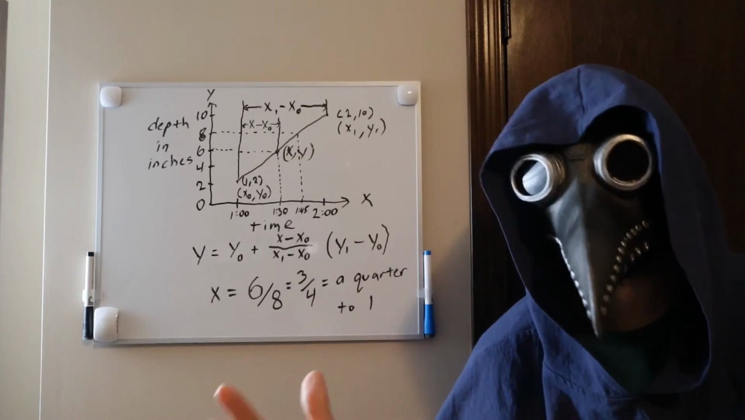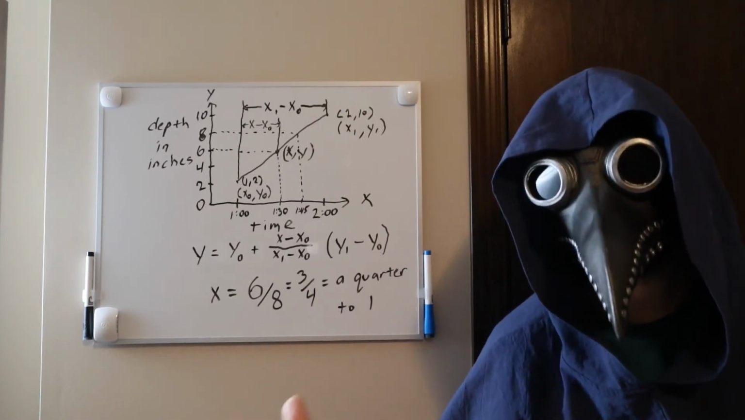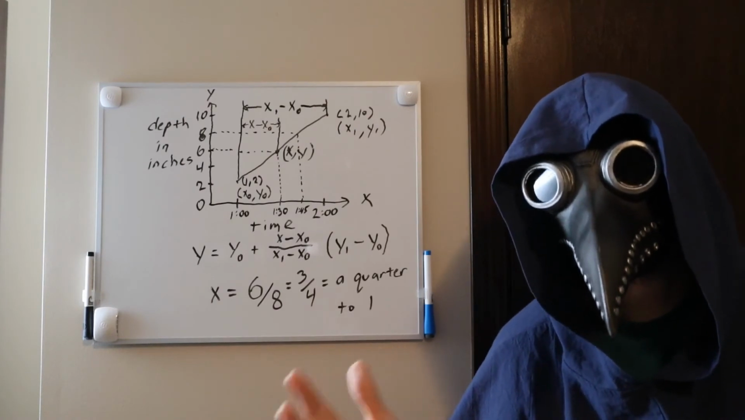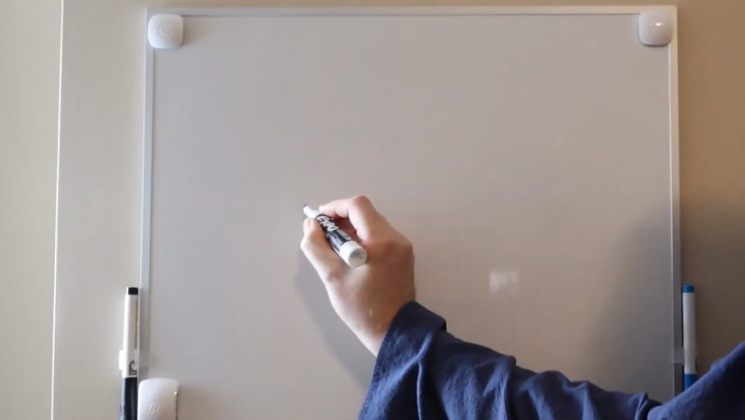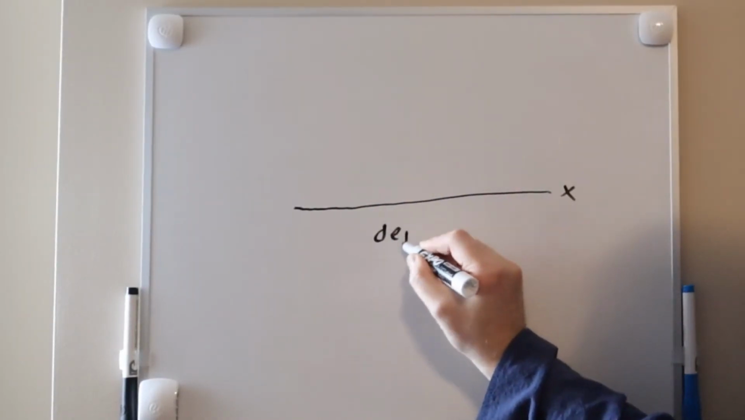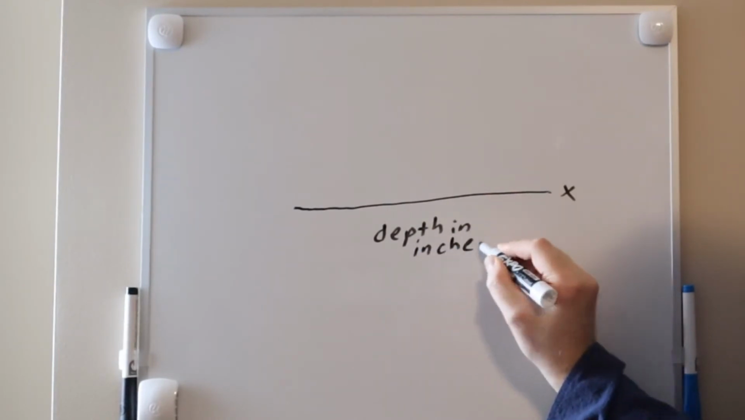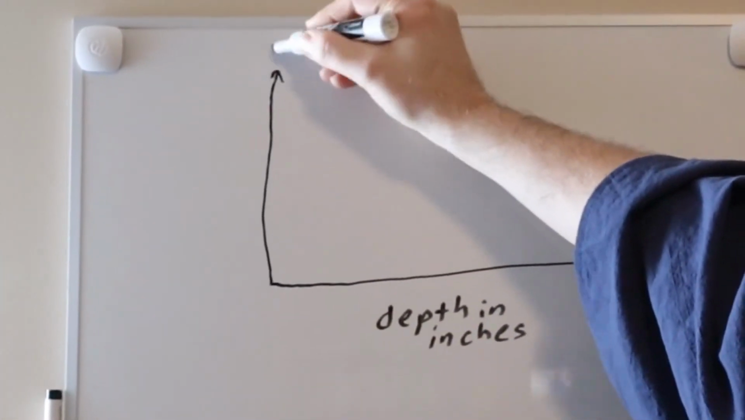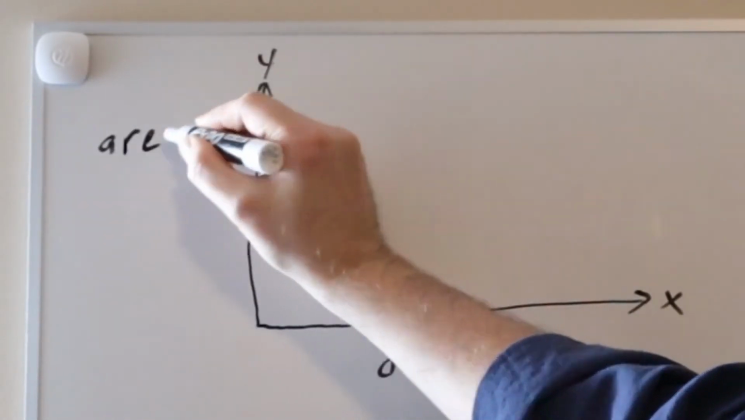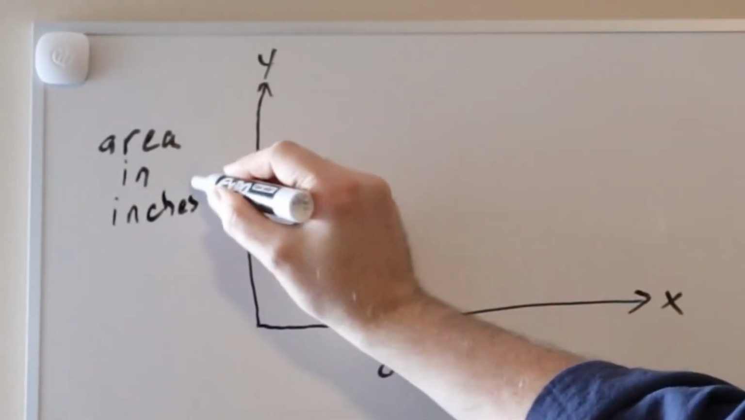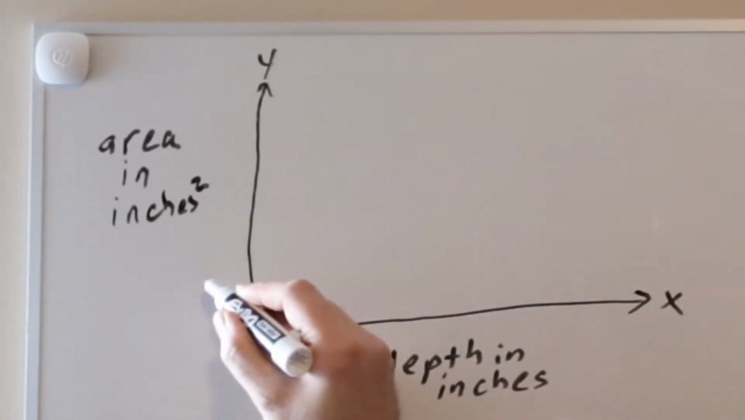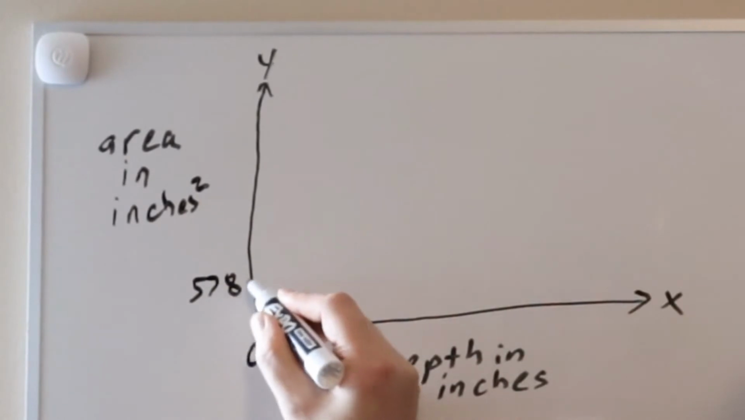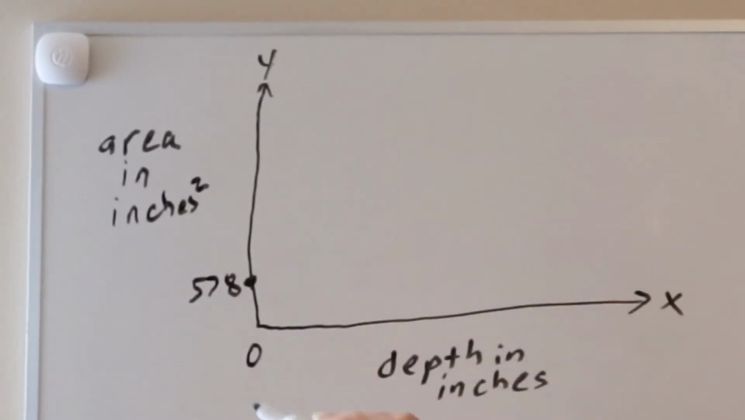Now, let's try this formula with the example of the hamster bin cage from a past video. Be sure to watch my video on building a hamster bin cage if you haven't already done so. In this example, the x-axis will represent the depth of the bedding in the bin in inches, and the y-axis will represent the cross-sectional area of the bin in square inches. We know how many square inches are at the bottom of the cage, which will give us our first data point. With 0 inches of bedding, the cross-sectional area is 578 square inches.